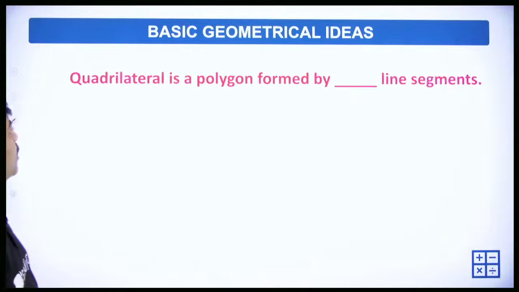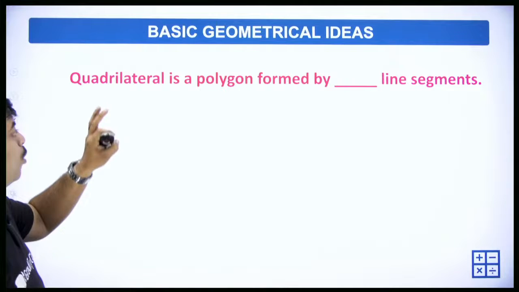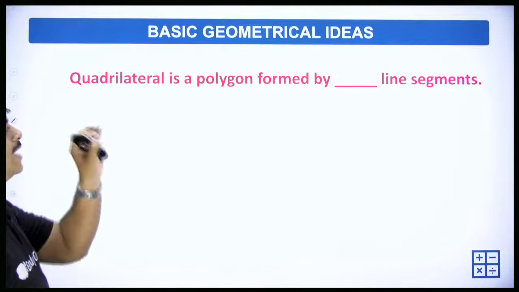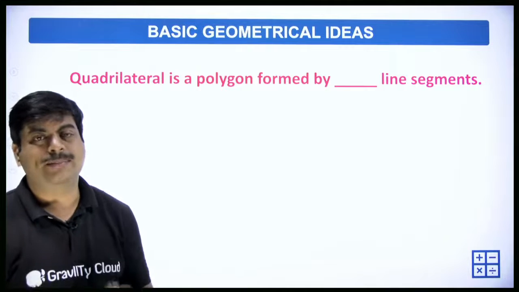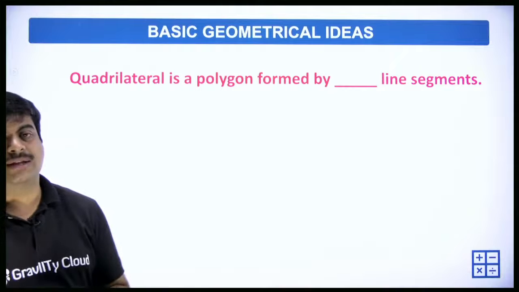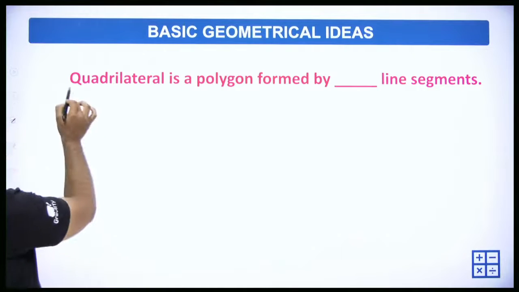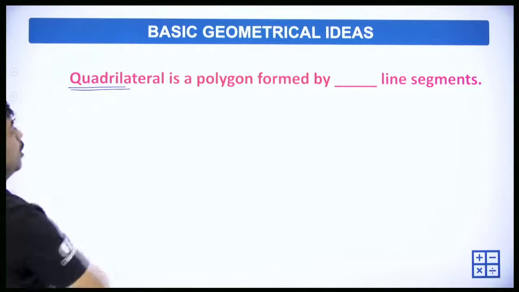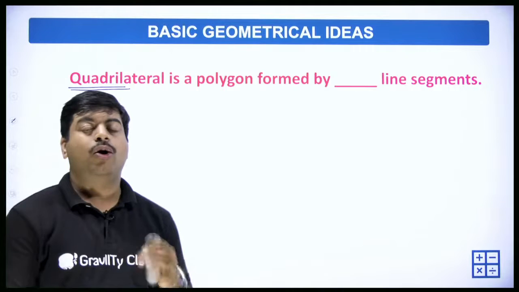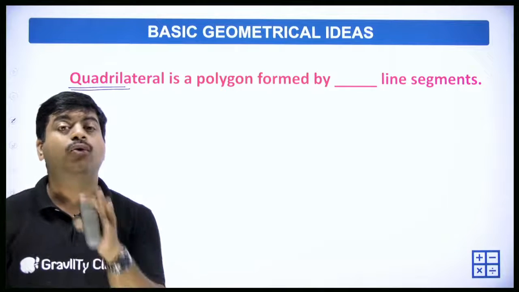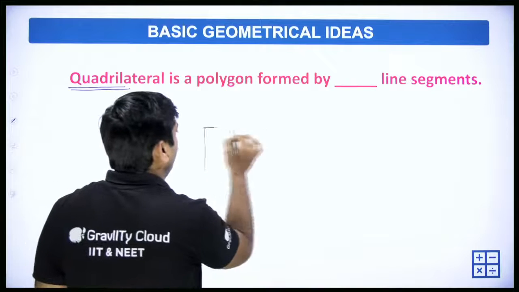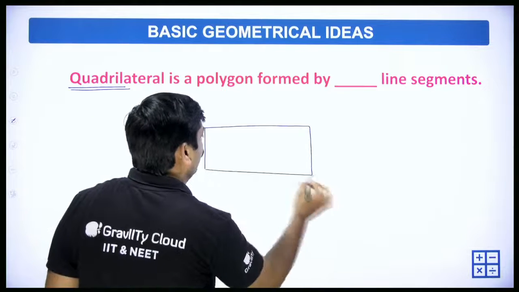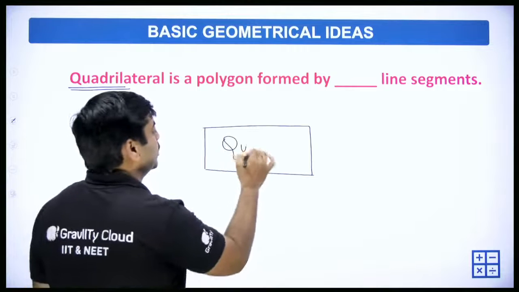And the next question, quadrilateral is a polygon formed by dash number of line segments. 1 line segment or 2, 3 or 4, 5 or 6. Quadrilateral, we discussed what is a quadrilateral. A quadrilateral is a polygon formed by 4 sides. Simply, you can take a square or a rectangle. This is a quadrilateral.